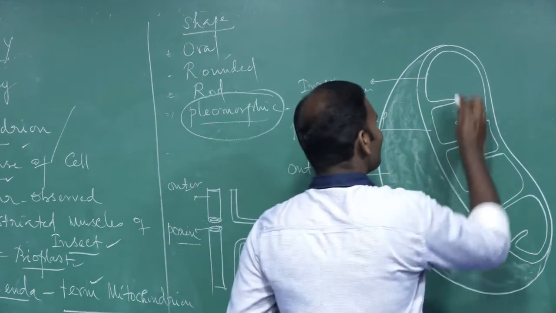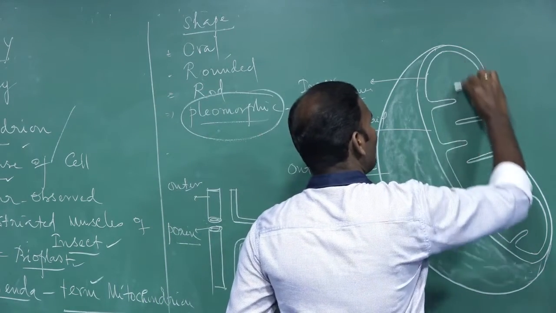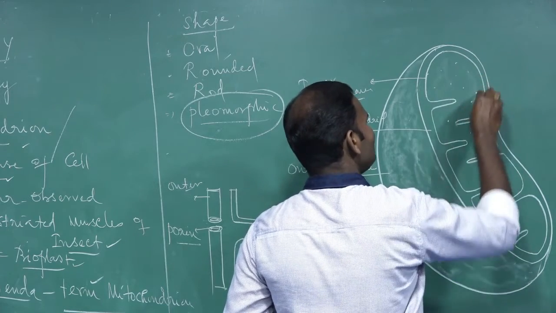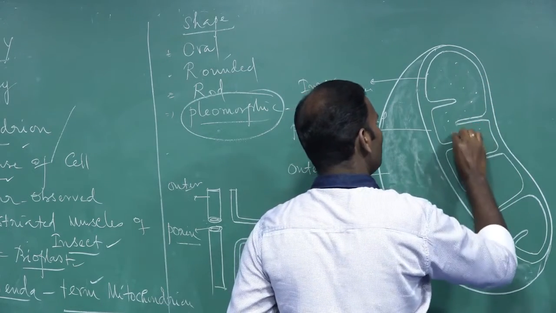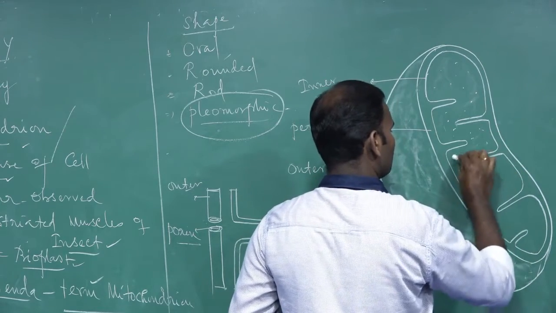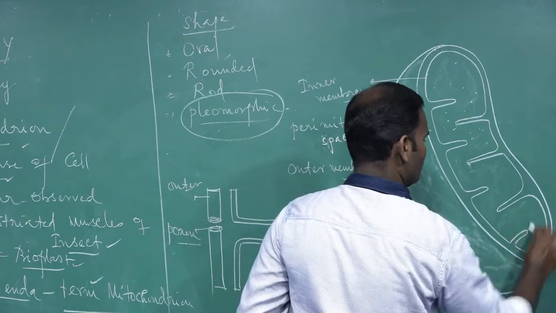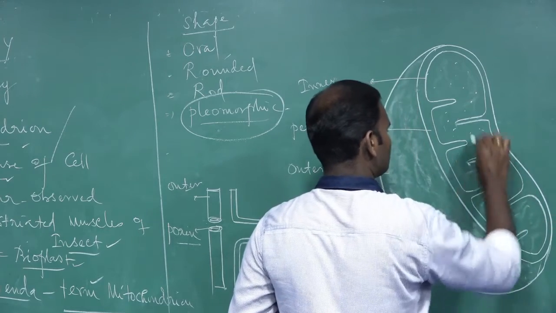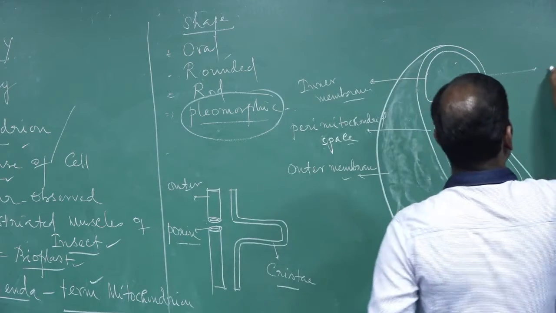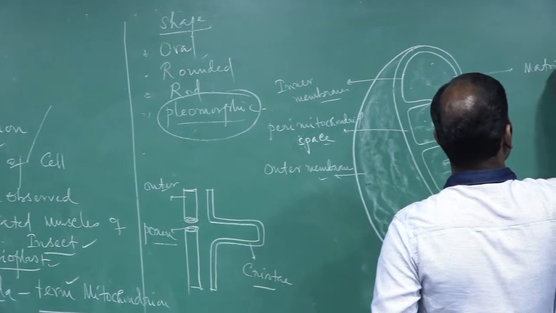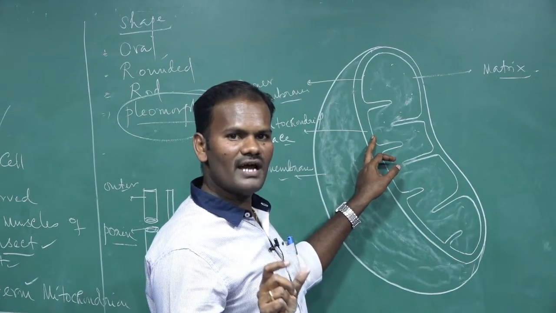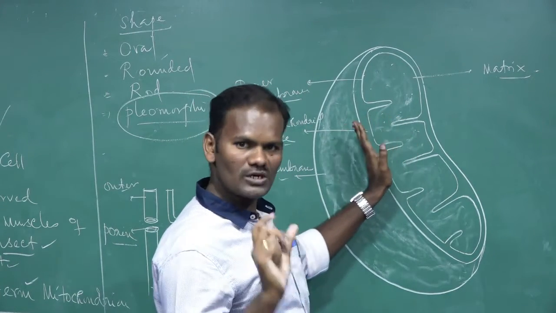Then what is the inner compartment? The inner compartment is filled with proteinaceous material called the matrix. So the inner membrane divides the mitochondria into two chambers or compartments.